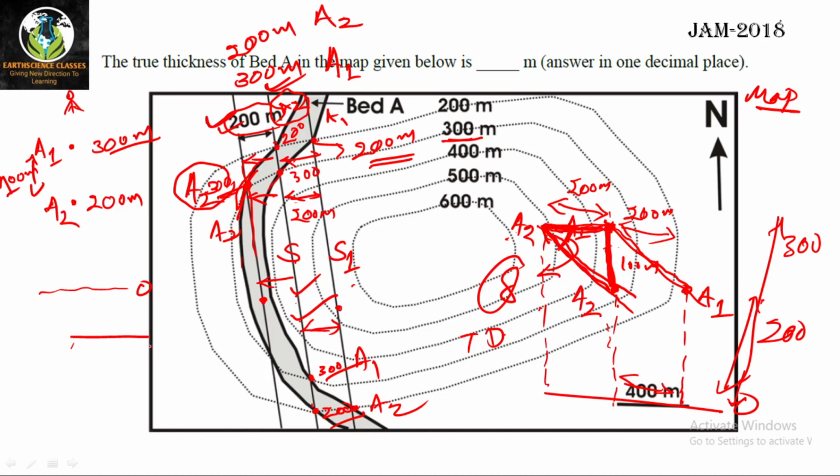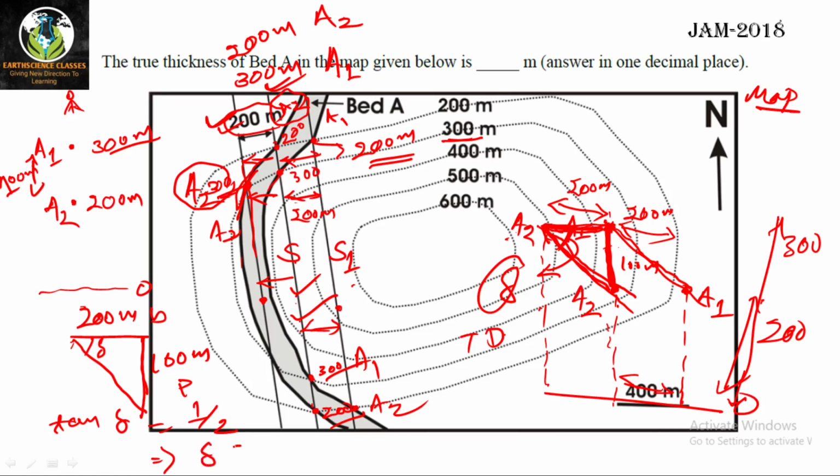This is 200 meter. This is 100 meter, and this is the dip angle. It is the perpendicular and it is the base, so that is the tan function. So tan delta will be equal to 1 by 2.